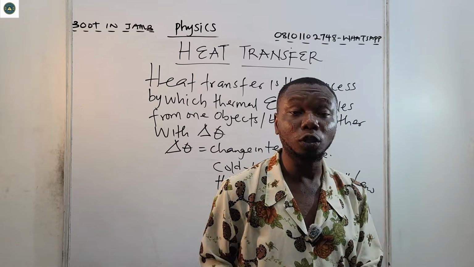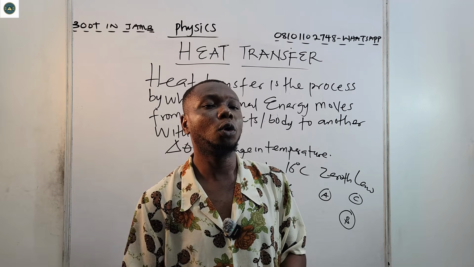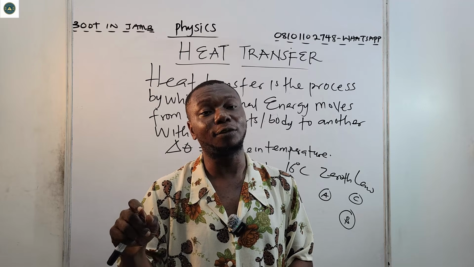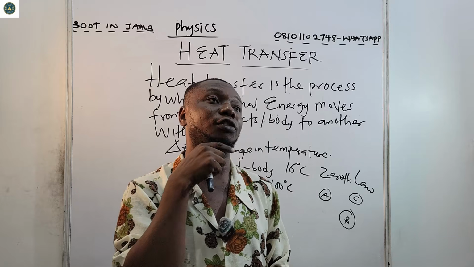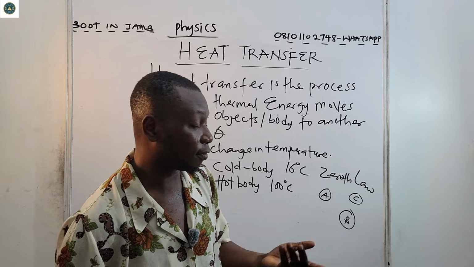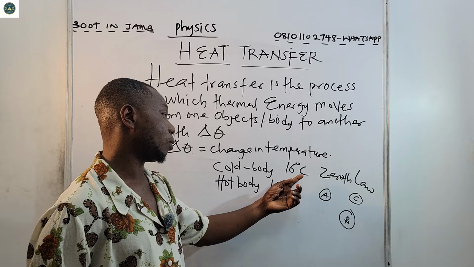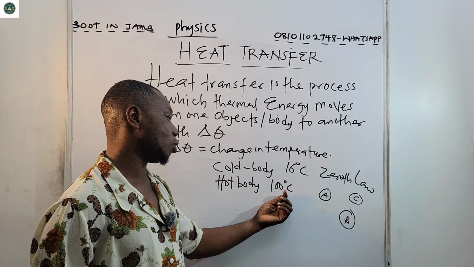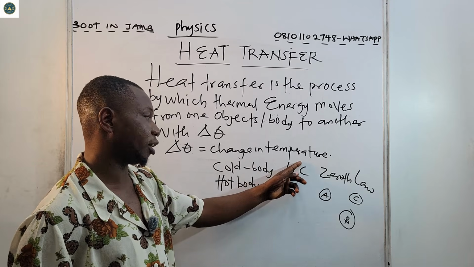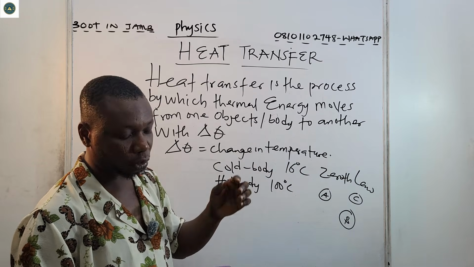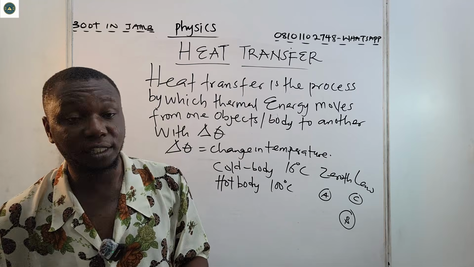Now, we also know that heat is the internal energy of a material system, and heat occurs as a result of temperature differences. Of course, there's a temperature difference. Heat is transferred from 100 degrees Celsius to 16 degrees Celsius. Definitely, there's a change in temperature, so there's a temperature difference.